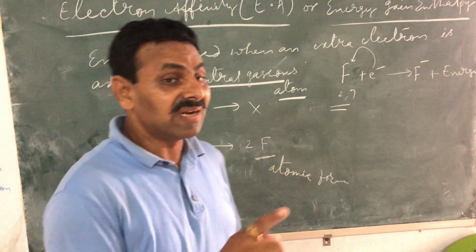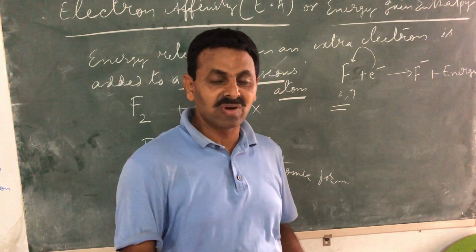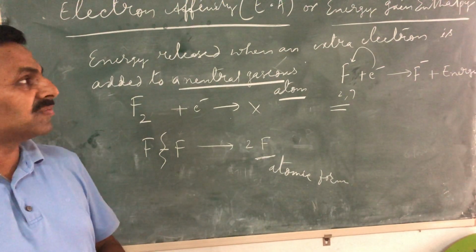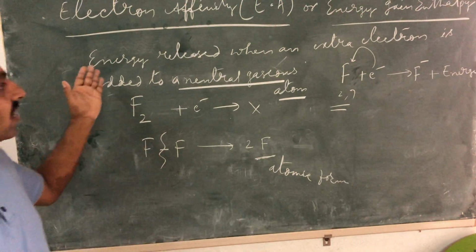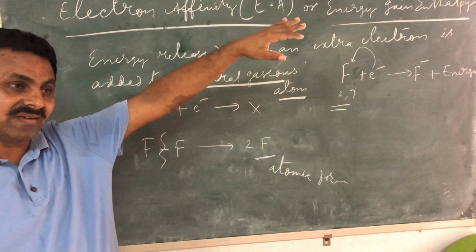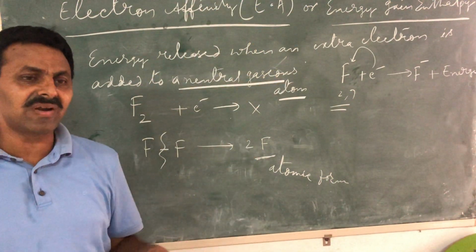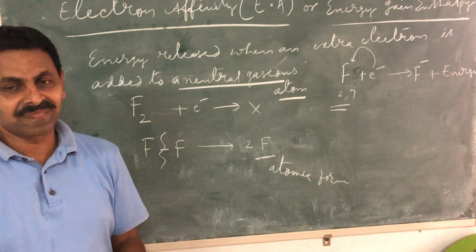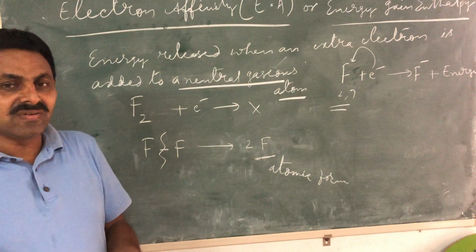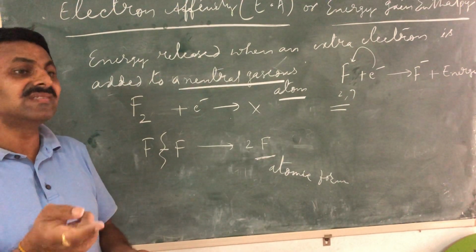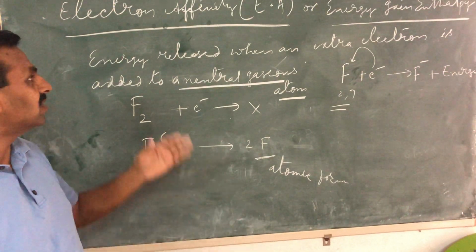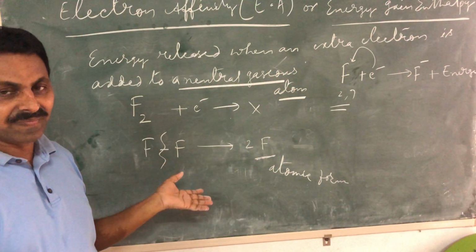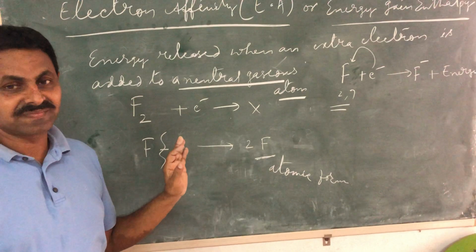There we have written: energy required to remove the most loosely bound electron from a neutral gaseous atom. Here, the energy released, it seems just the opposite. Energy released, there energy required. If you want to remove the electron, energy is certainly required because you have to break the force of attraction between the nucleus and electron, which is already existing. So you need to supply the energy. That is ionization energy. Here, electron affinity is the energy released when an extra electron is being added to a neutral gaseous atom.